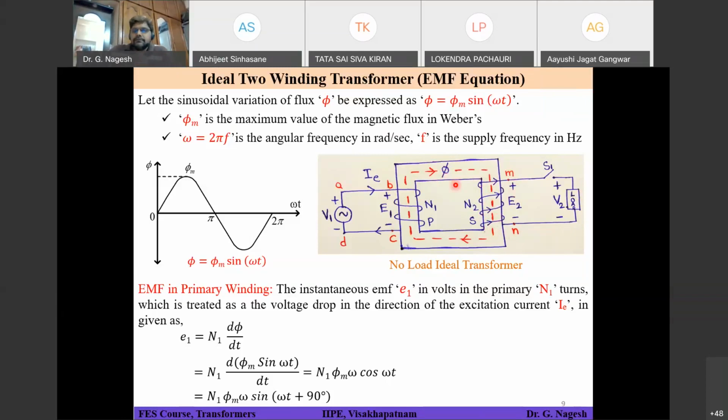Considering phi equal to phi m sin omega t, according to Faraday's law, an EMF will be generated in the primary and secondary, and the expression for EMF E1 is N1 into d phi by dt. We have not given a minus sign here because we are considering this EMF as a voltage drop in the primary winding in the direction of the excitation current. That is the reason you don't have a minus sign in the present expression. Is it clear?